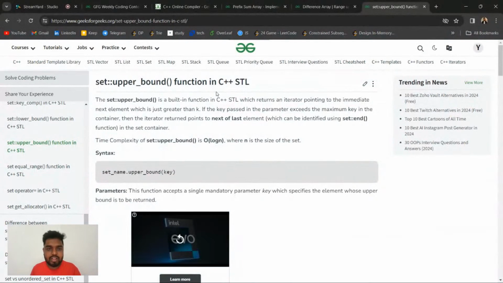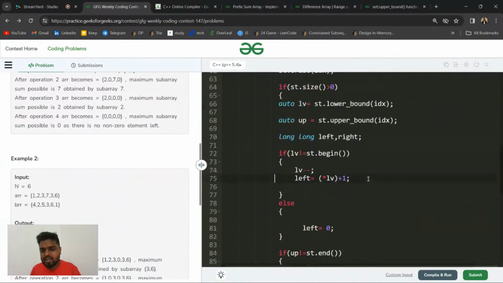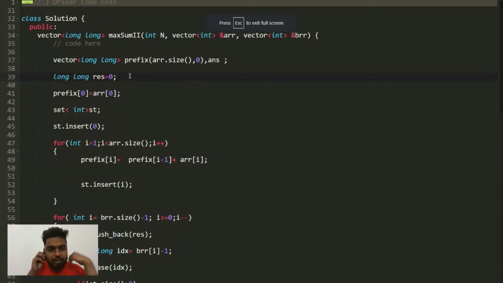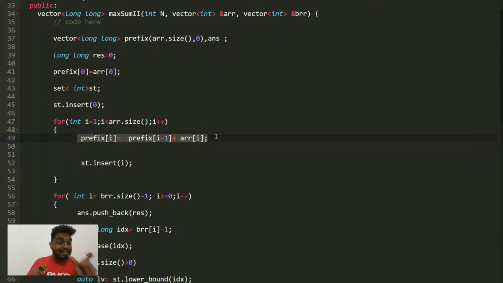How I'm using set? That is what I'm doing, and then in that range I'm finding the sum. That's it. You can see what I've done here is I have declared my prefix sum, then I'm declaring result as 0, then prefix of 0 is equal to a of 0, then I'm declaring my set. I'm initially inserting all the indexes inside the set, and once I keep on processing all those indexes, I'm removing that from my set. And why am I taking prefix sum? Because at the end I want to get that sum from the left range to the right range very fast. That is why I'm doing p of right minus p of left minus 1.